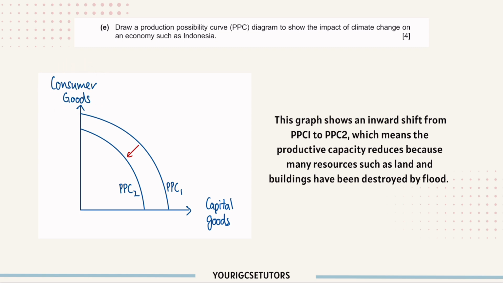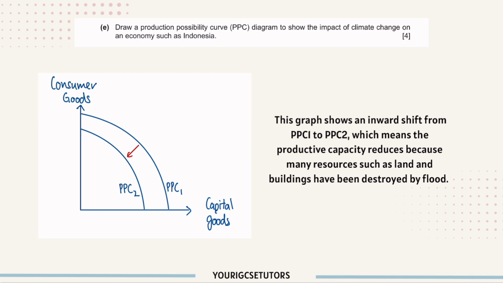It's consumer goods and capital goods. And another mark is drawing this PPC1 curve. So you need to show the inward shift by drawing this red arrow. Okay, this shows an inward shift, right?